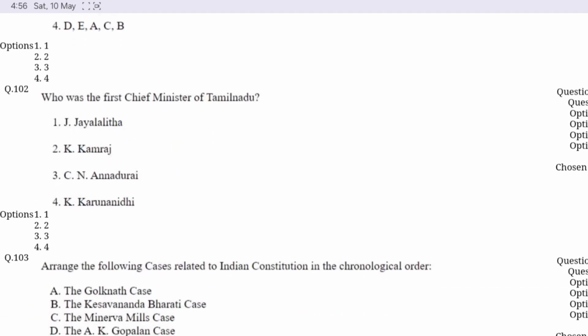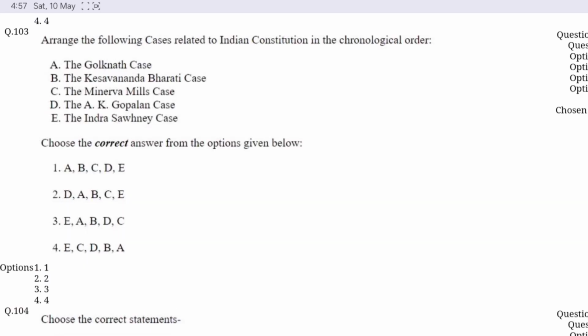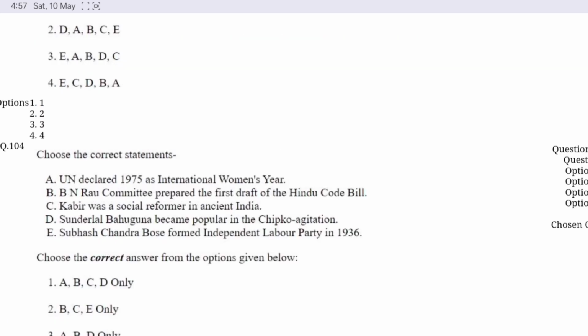Now question number 102. Who was the first chief minister of Tamil Nadu? Option C is correct here, C.N. Annadurai. Question number 103. Arrange the following cases related to the Constitution of India in the chronological order. Option D is correct here. First is the A.K. Gopalan case, then Golaknath case, then the Kesavananda Bharati case, then Minerva Mills case, and the last is the Indira Sawhney case.